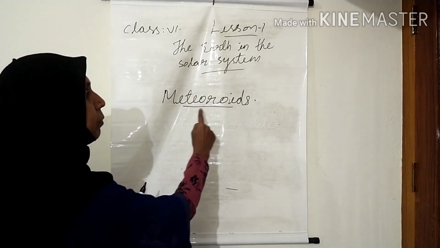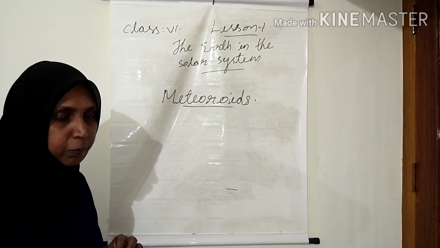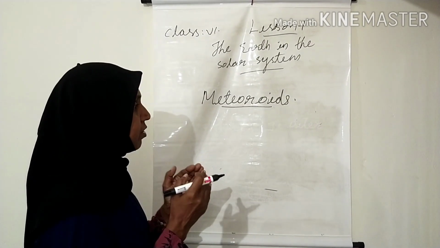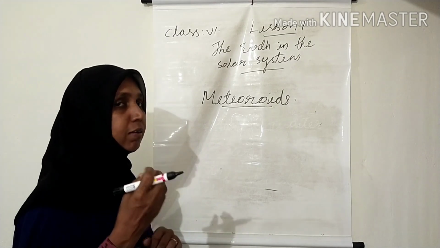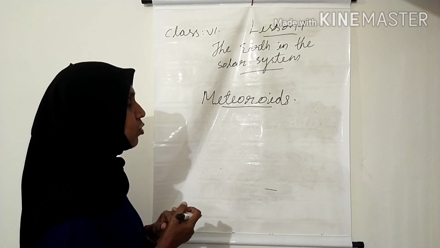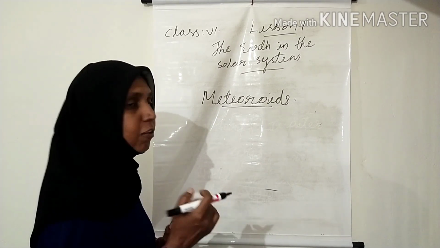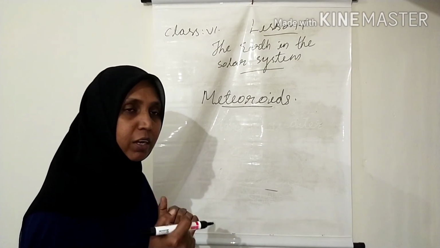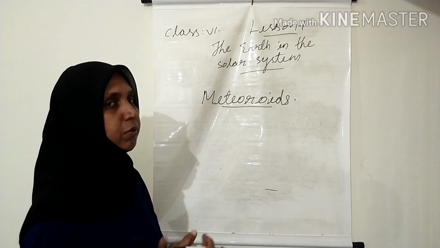When the meteoroids pass through the layers of the atmosphere, they rub against it. That is, there is friction between the air and the meteoroids, and they heat up and start burning. So they burn in the atmosphere itself, thus protecting our earth. Our atmosphere is protecting us from meteorite hits.